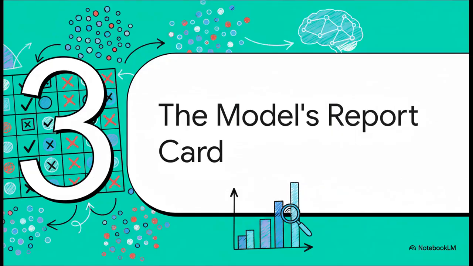All right, Section 3, the model's real report card. So, we've looked at how to check the data going into an AI, but now it's time for the main event. How do we grade the AI itself?